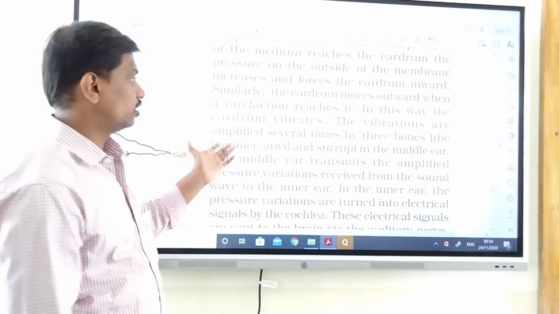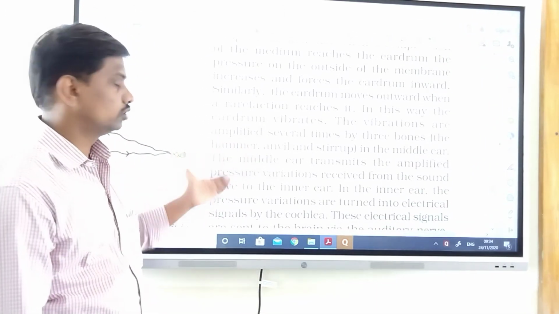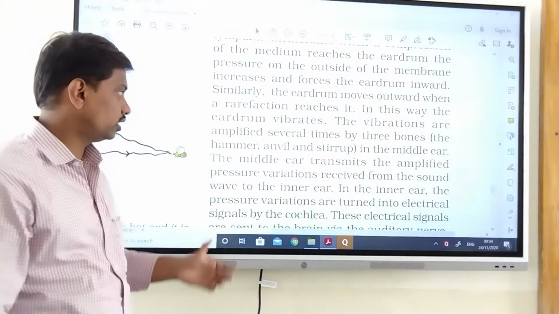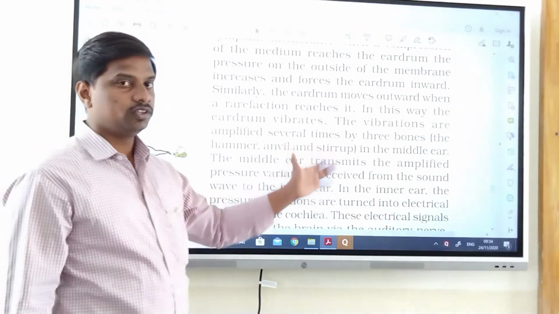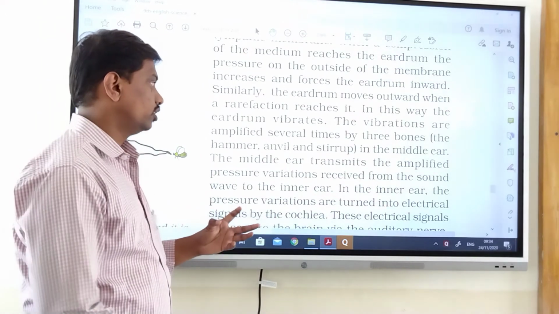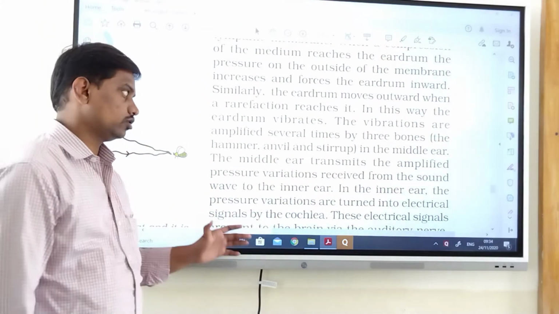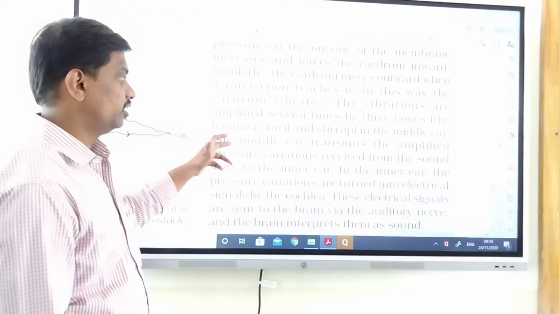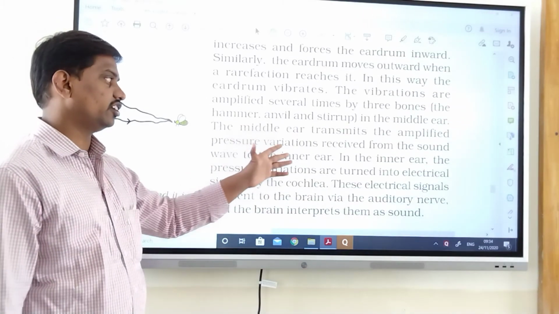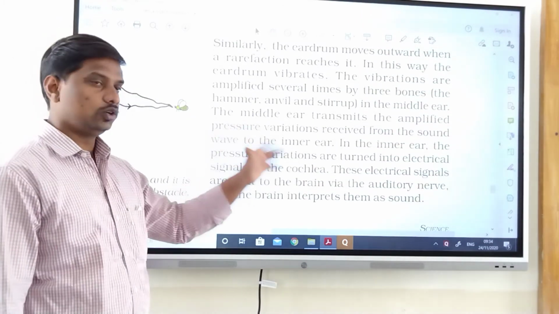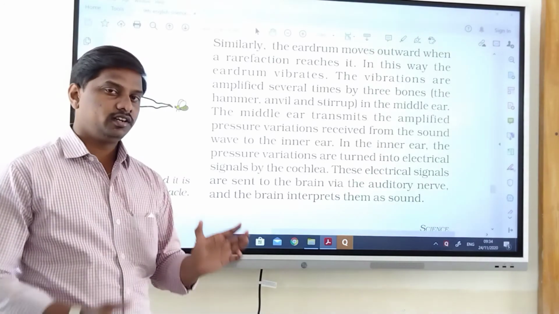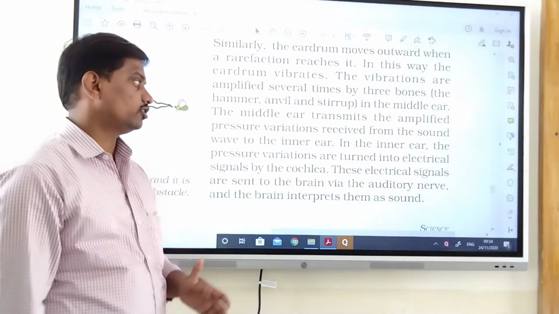The vibrations are amplified several times by three bones. There are three bones in the ear. They are hammer, anvil, and stirrup. These are the three bones in which sound is amplified several times. The middle ear transmits the amplified pressure variations received from the sound waves to the inner ear. They will amplify and send the sound to the inner ear.